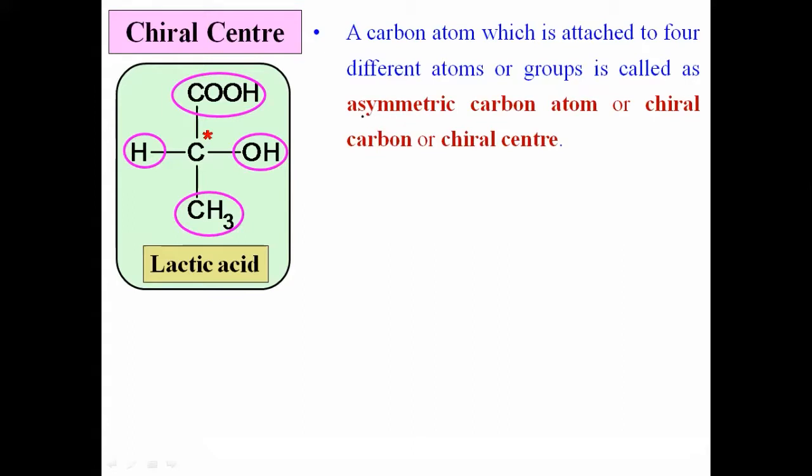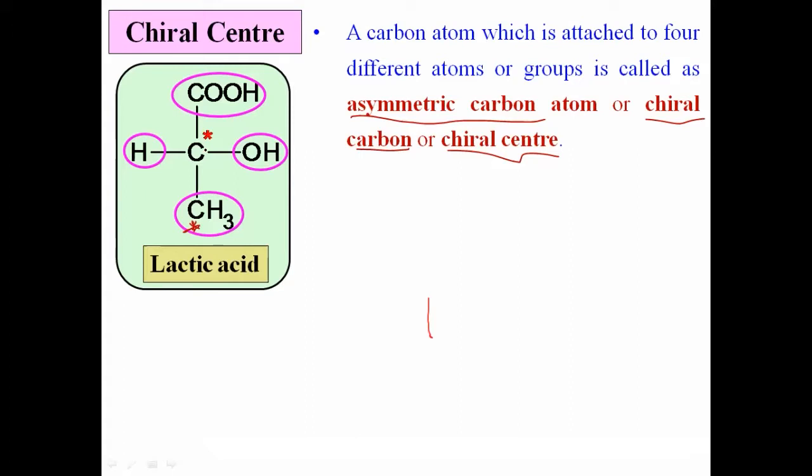Okay, this is about what is meant by asymmetric carbon atom, chiral carbon or chiral center. कसं डिफाइन करता येईल? The carbon atom which is attached to four different atoms or groups is called chiral center, chiral carbon or asymmetric carbon atom. What's about this carbon? हा जो मिथिल ग्रुप मधला कार्बन आहे हा chiral carbon आहे का? That carbon is attached to three hydrogens. Three hydrogens means they are not different and therefore it is not chiral. Here that carbon is attached to four different atoms or groups. म्हणून हा मात्र chiral carbon आहे. ओके, and thus this is about the chiral carbon.